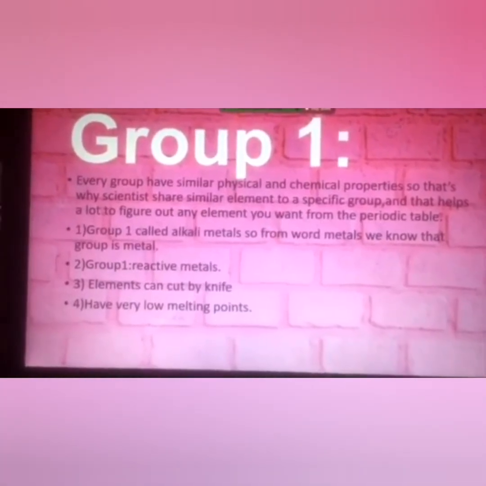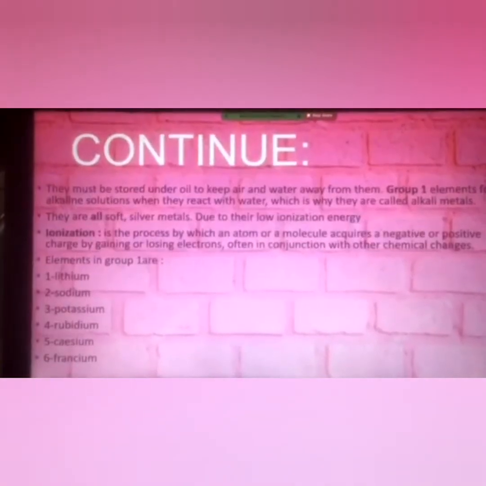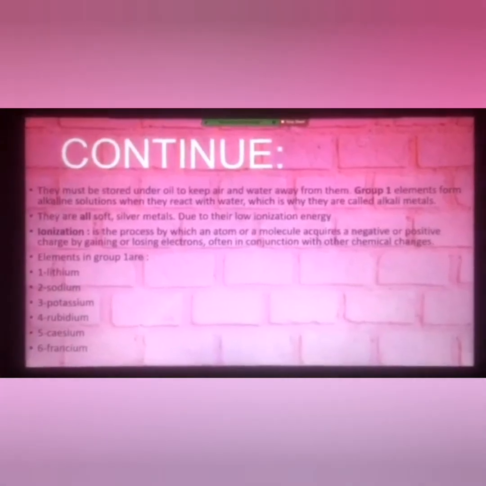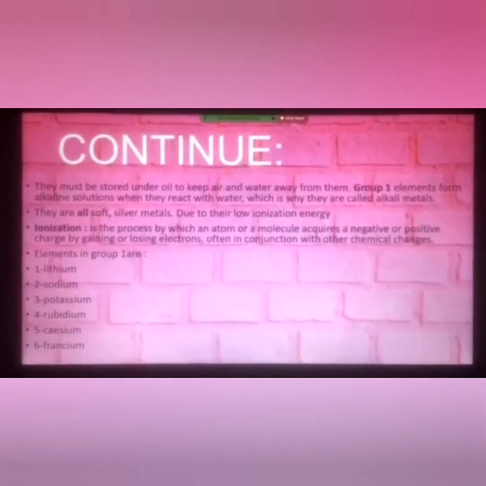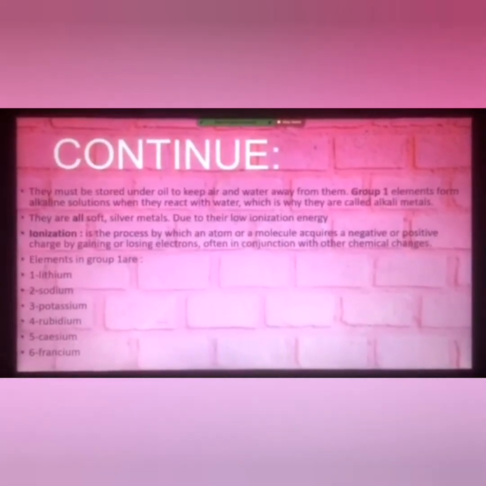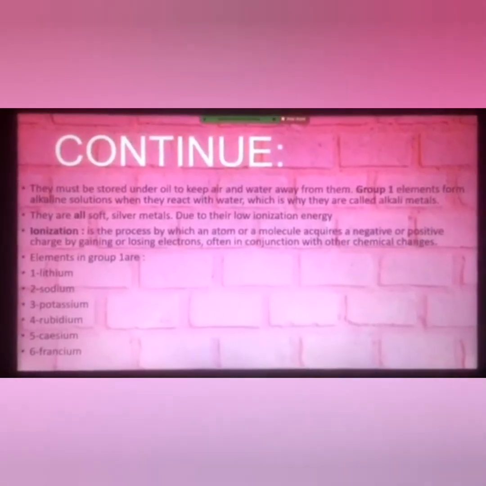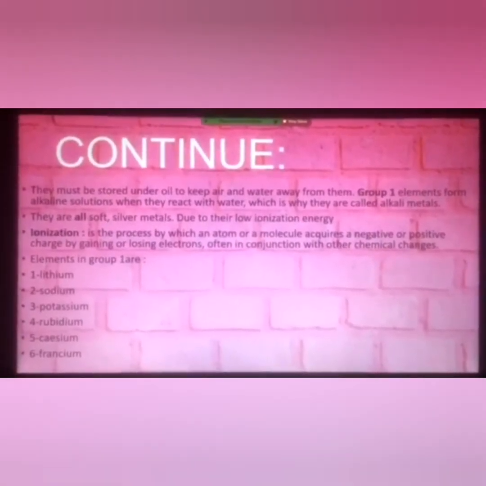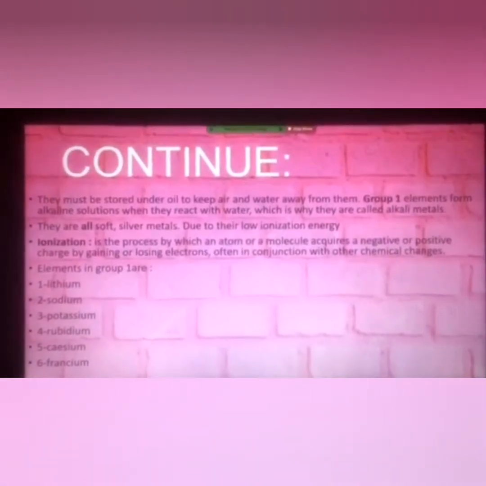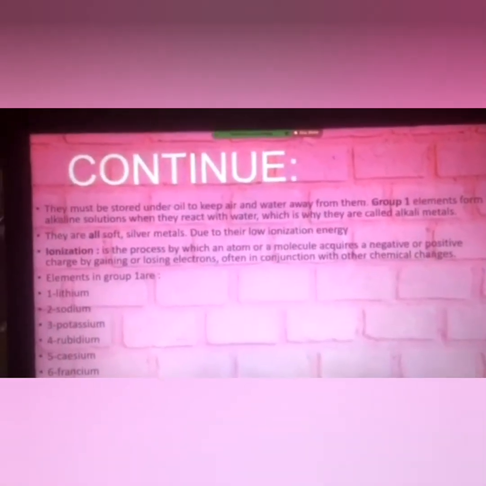Fourth, the elements in Group 1 have very low melting points. They must be stored under oil to keep air and water away from them. Group 1 elements form alkaline solutions when they react with water, which is why they are called alkali metals. Second, they are all soft silver metals.